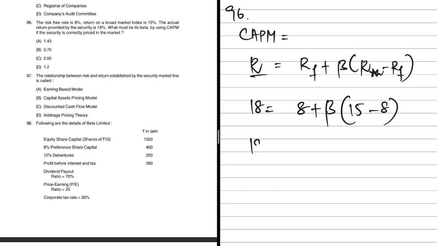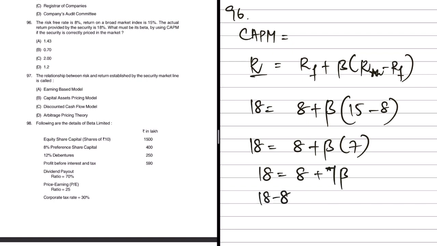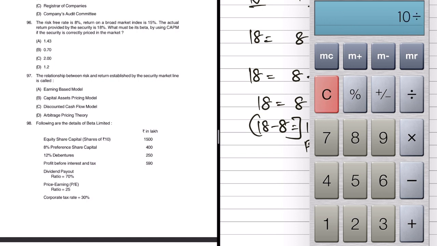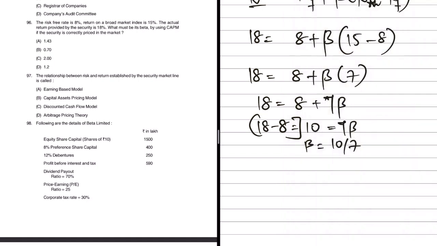So this will be 18 equals 8 plus beta into 15 minus 8, 7. A simplified way would be 18 equals 8 plus 7 beta, or 18 minus 8, which is 10. So this will be 7 beta, so beta will be 10 by 7. How much is 10 by 7? 10 divided by 7 will be 1.428 or 1.43 is the answer. Do we have that as an answer? Of course, yes. Option A is the right answer.